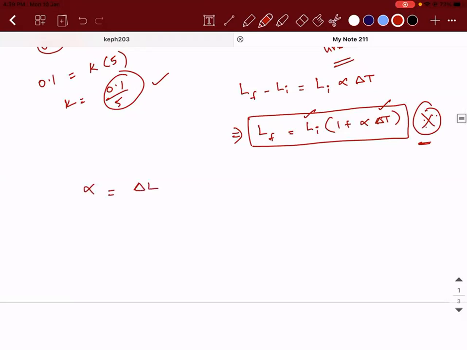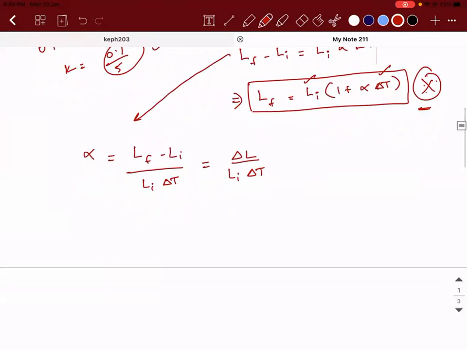Alpha is equal to what? L final minus L initial. From here, alpha is equal to L final minus L initial divided by L initial into delta T. Correct? Yes, sir. So what is L final minus L initial? It is delta L, divided by Li into delta T. Is that clear?